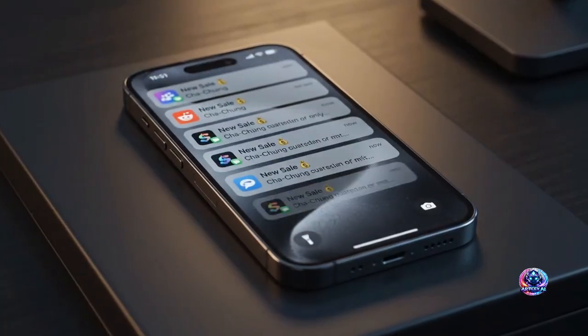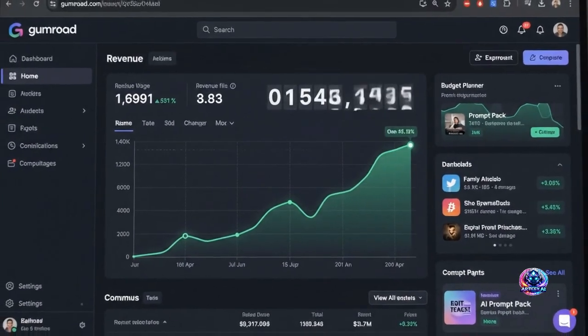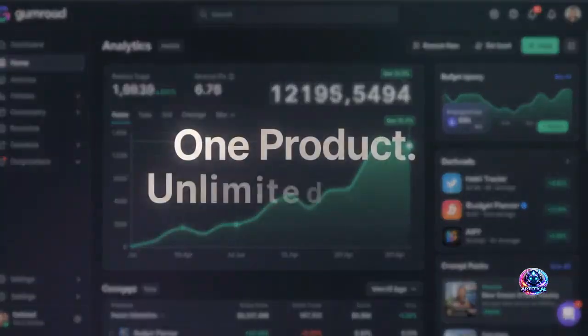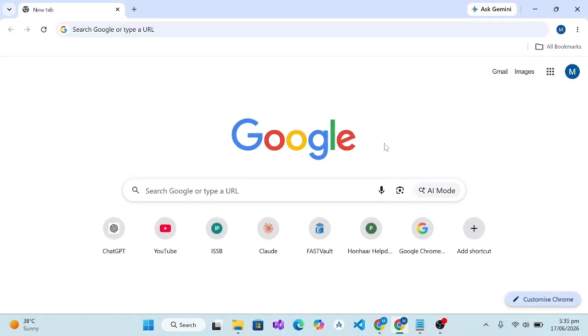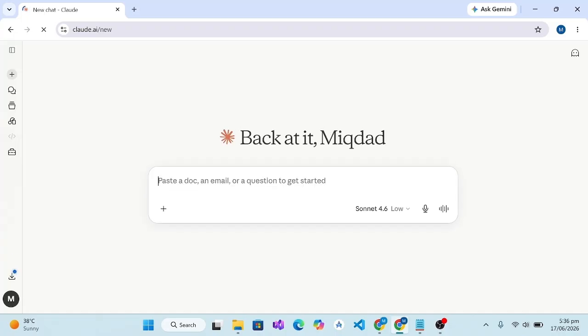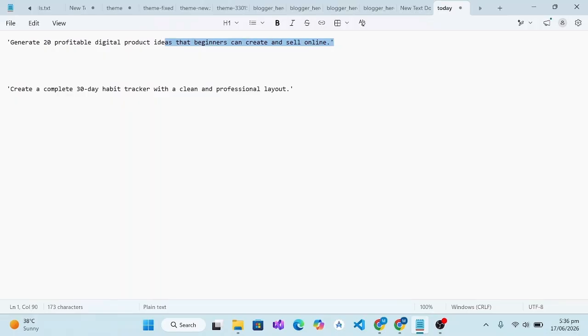So let's get started. Today, I will show you a practical method that anyone can start even with zero coding experience. We will use Claude AI to create digital products and then we will sell them through Gumroad. So first of all, open Chrome and type Claude AI. We will open Claude AI and now we will give it a prompt like the one I have already here.